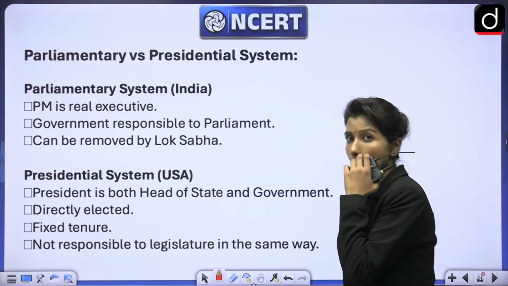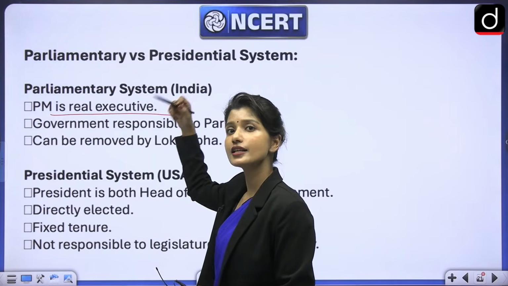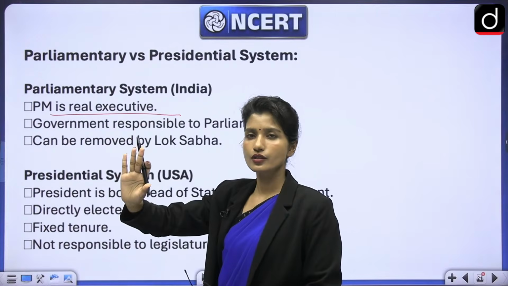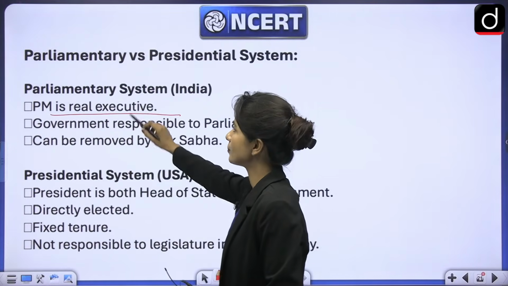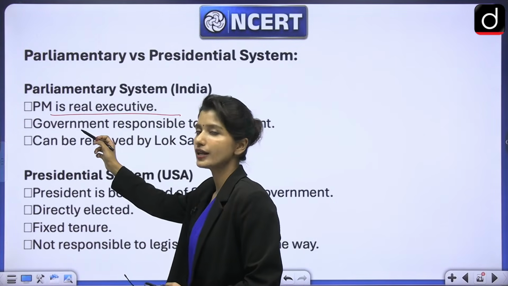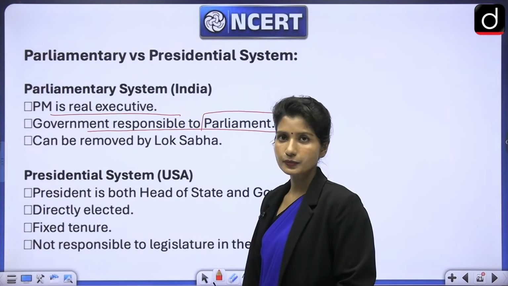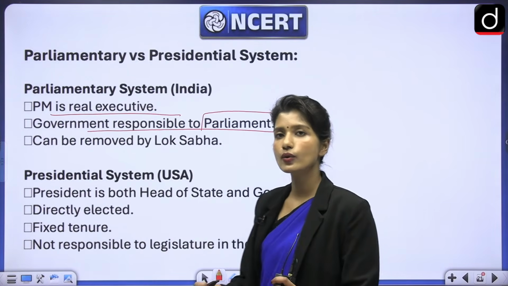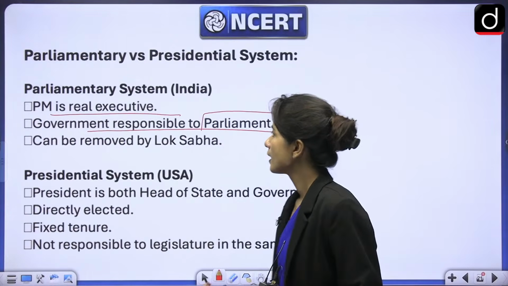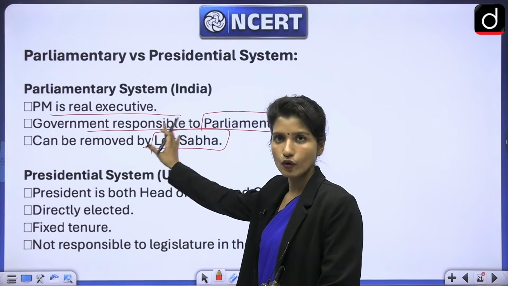As I told you, in parliamentary system, the prime minister is the real executive and the president is the face of the country. So he is the head of the state. The prime minister is the head of the government. He takes care of the day-to-day activities, day-to-day administration. Government is responsible to the parliament. We have already seen that, right? The government needs to have majority in Lok Sabha and can be removed by Lok Sabha by passing a no confidence motion. We have already seen all these things.